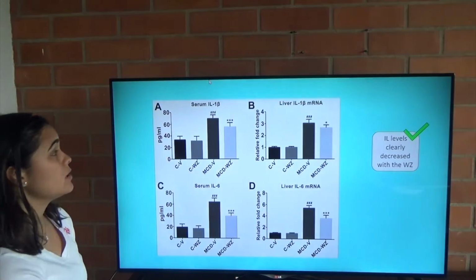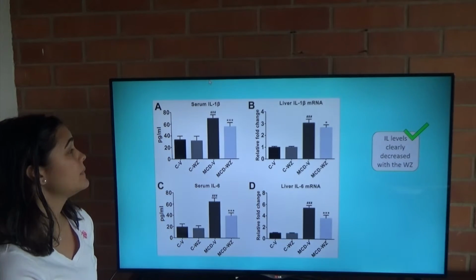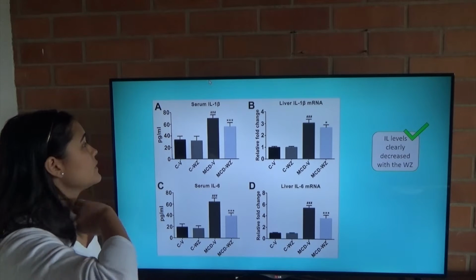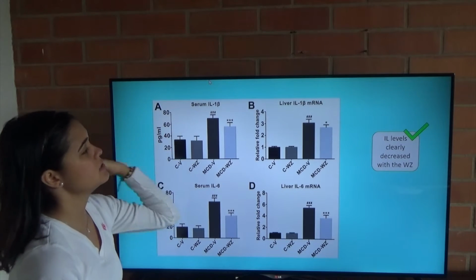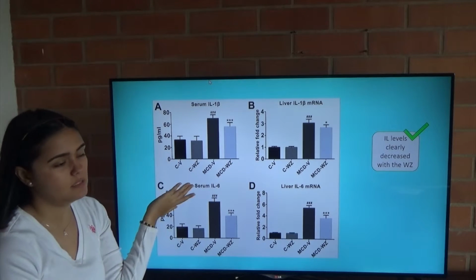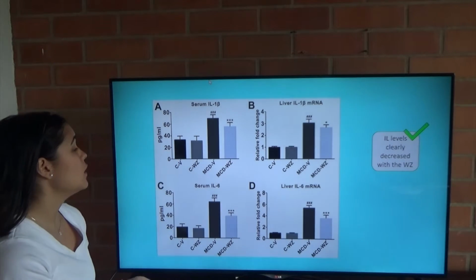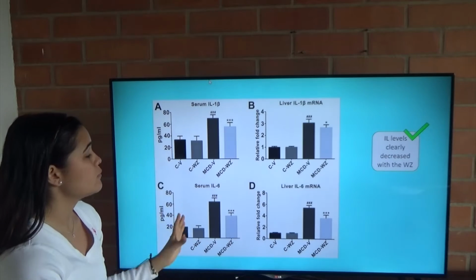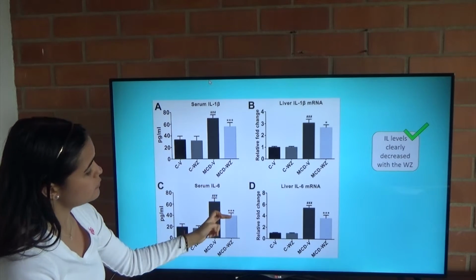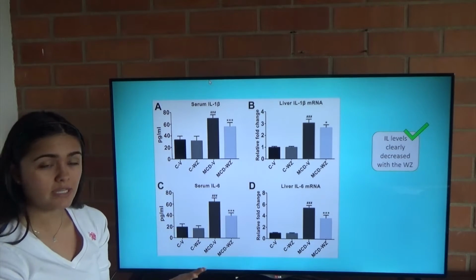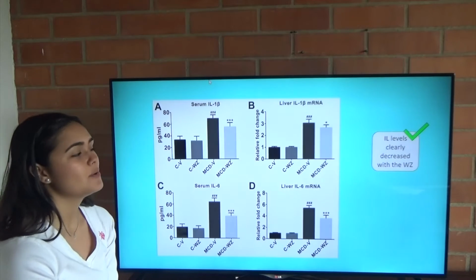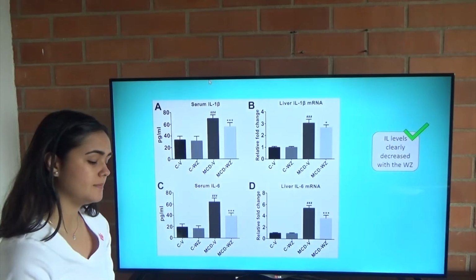this result. In here, they are showing us interleukin-1 beta and interleukin-6 levels. So here is in serum, and here is just in liver, and that it's the mRNA that codes for the respective interleukin. So for all of them, we can prove that the group that had the Wuzhi capsule would have reduced levels of interleukin, which we can conclude that interleukin levels clearly decreased with the presence of the Wuzhi capsule.